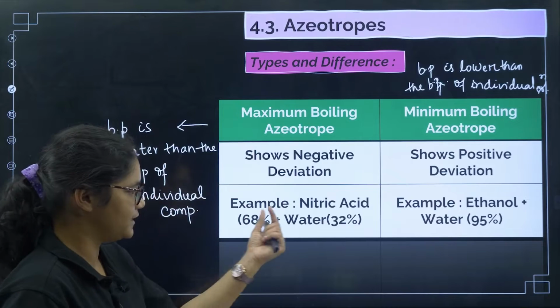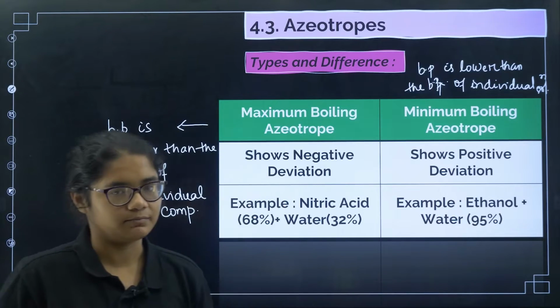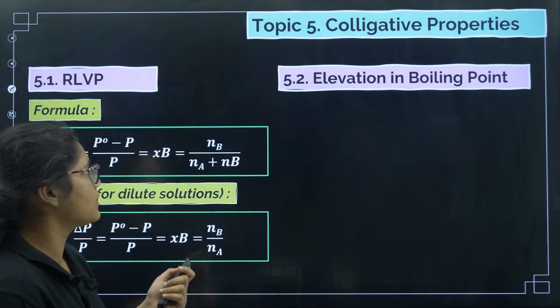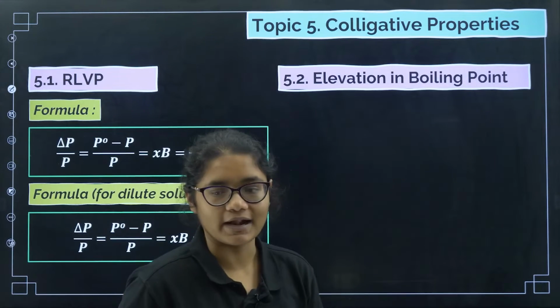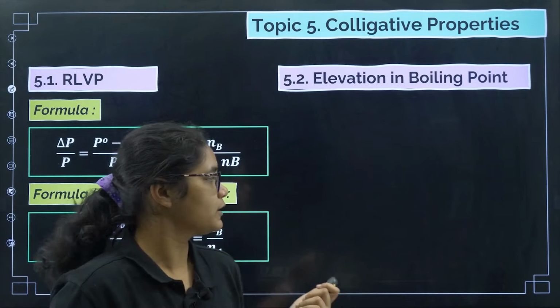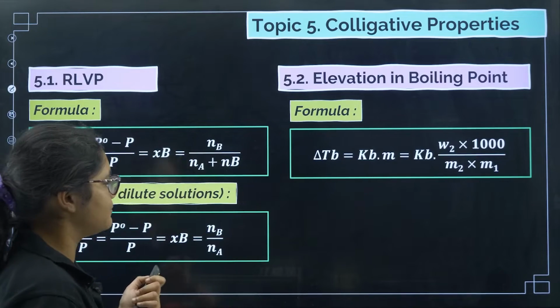The composition is 68:32 here, and here it is 95%. Okay, so that is all about azeotropes. Now coming to the next important point, that is your colligative properties. Colligative properties are very important, and most of the questions have been asked from here.